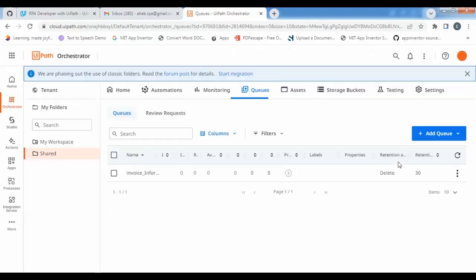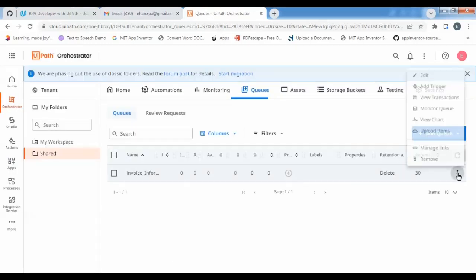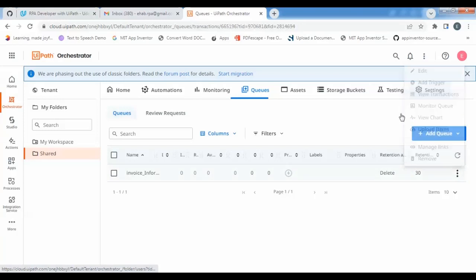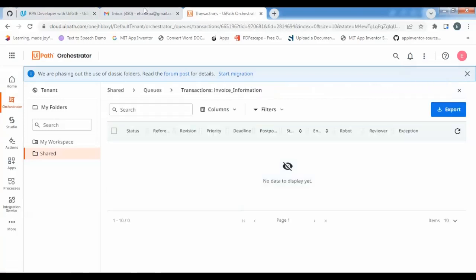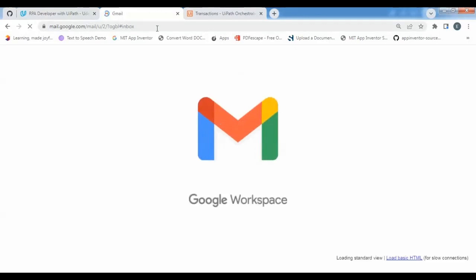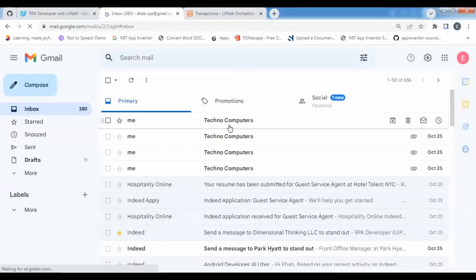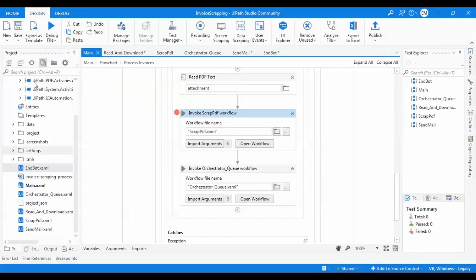I'm confirming now the orchestrator queue is empty, and I have here the Gmail which contains the mails which will be retrieved and processed. I have here 4 emails, Techno Computers, and all of them contain the attachment. I will start now by running the process.